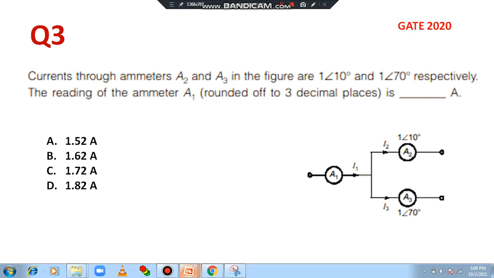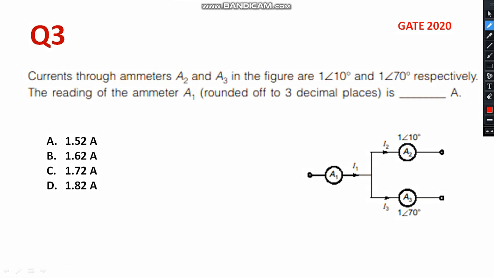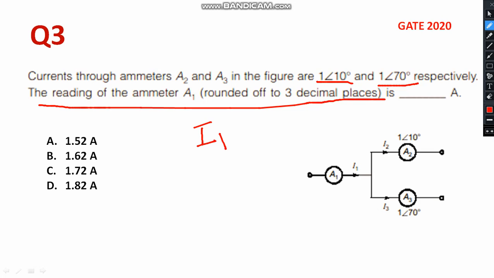Question number 3. Currents through the ammeter A2 and A3 in the figure are 1 angle 0 and 1 angle 70 degree respectively. The reading of the ammeter A1, rounded off to 3 decimals. According to KCL, we can write I1 is equal to I2 plus I3.